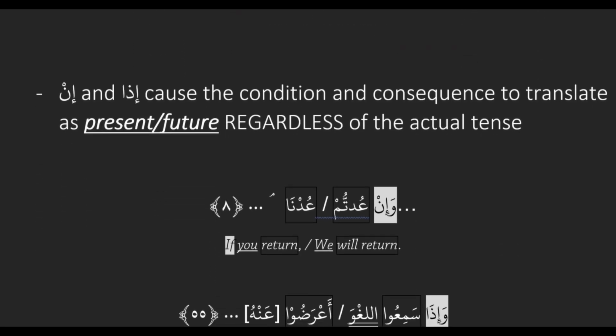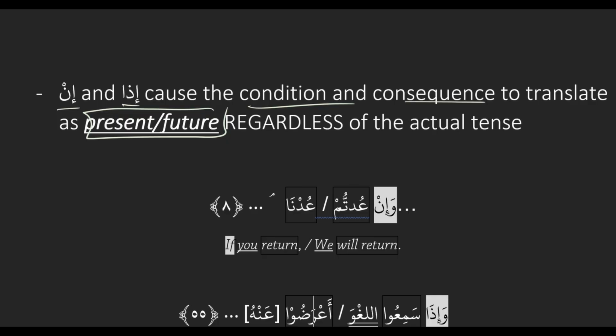The first is this one. In and ida, our two conditional words, cause the condition and the consequence, both of them, to be translated as present future, regardless of the actual tense. Right, so what does that mean? Let's look at some examples.